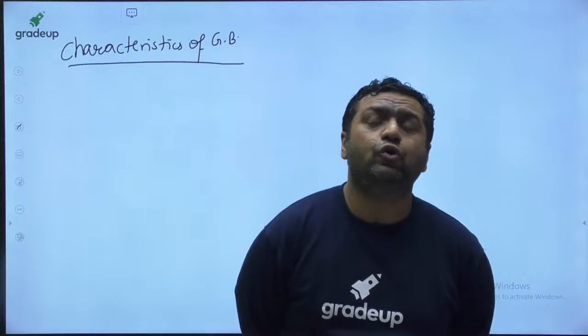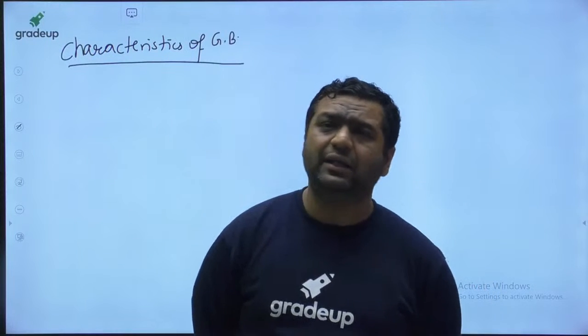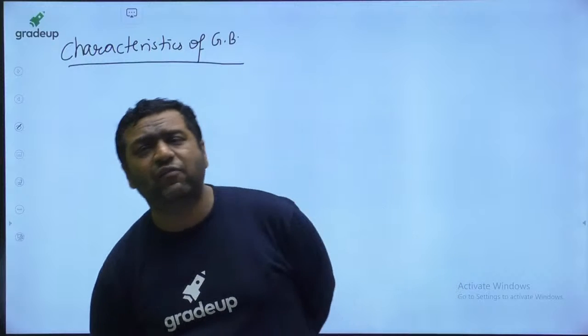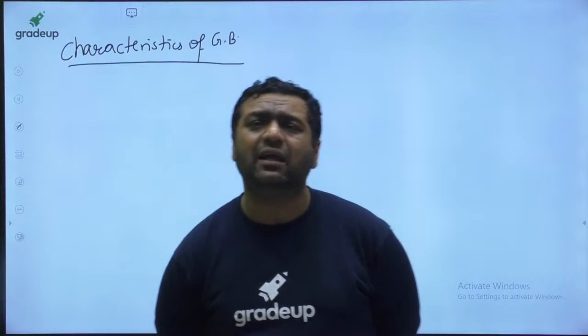Similarly, if you go to the border of Nepal and India near Gorakhpur, you will find people from both countries living there.